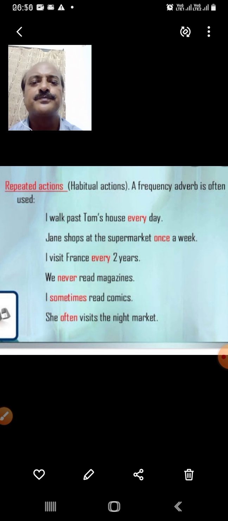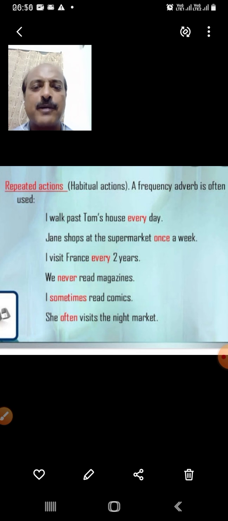So students, this was what I wanted to explain about simple present tense. Whatever happens now or every day, where the same routine is followed, is known as simple present tense.